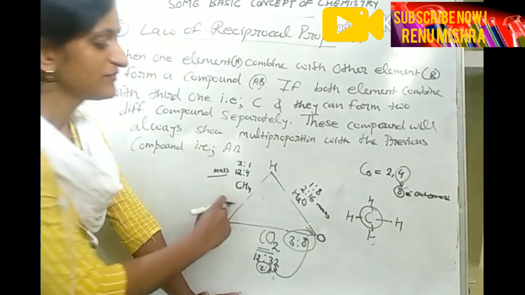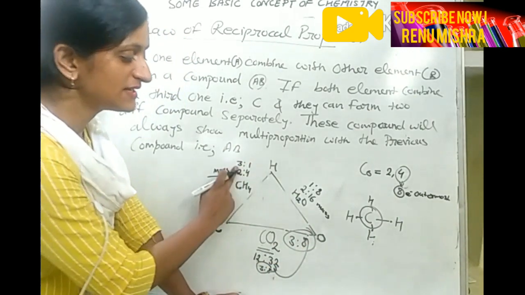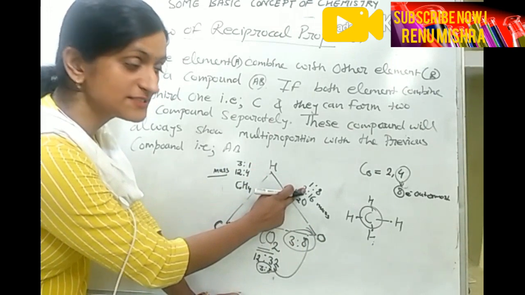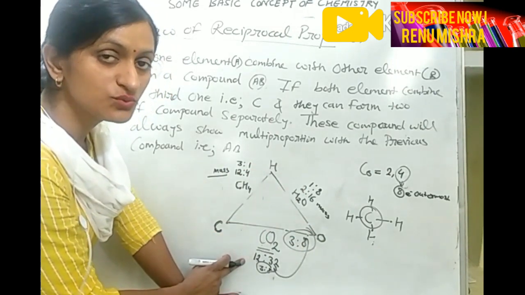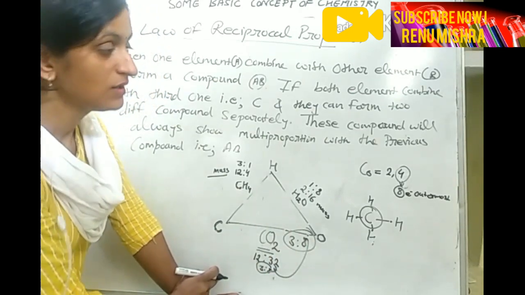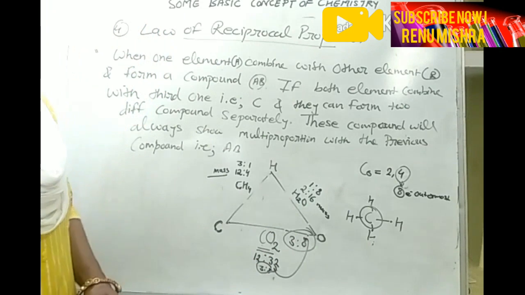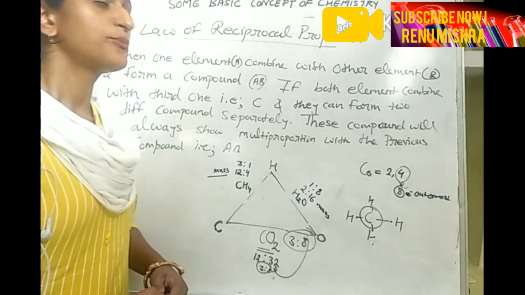It means when these two elements combine with a third one, their simplest ratio will always be equal to the mass ratio of the compound. Okay, so this example is obeying the law of reciprocal proportion.